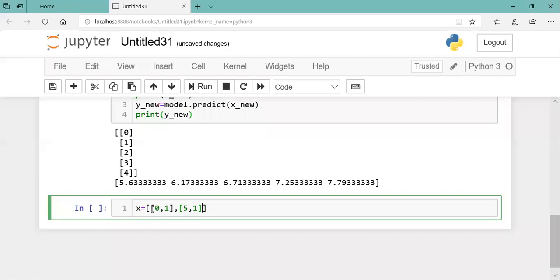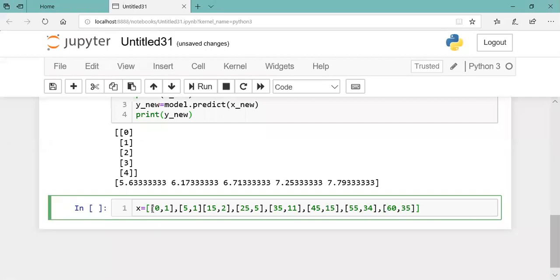Earlier I had taken only one item, that means one item in one row of a column. Now I'm taking two columns. So these are all different values: 0 1, 5 1, 15 2, 25 5, 35 11, 45 15, 55 34, and say last 60.